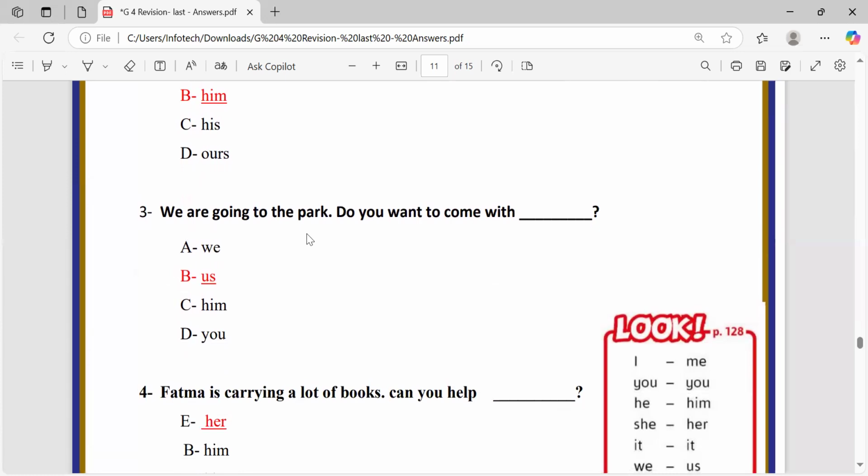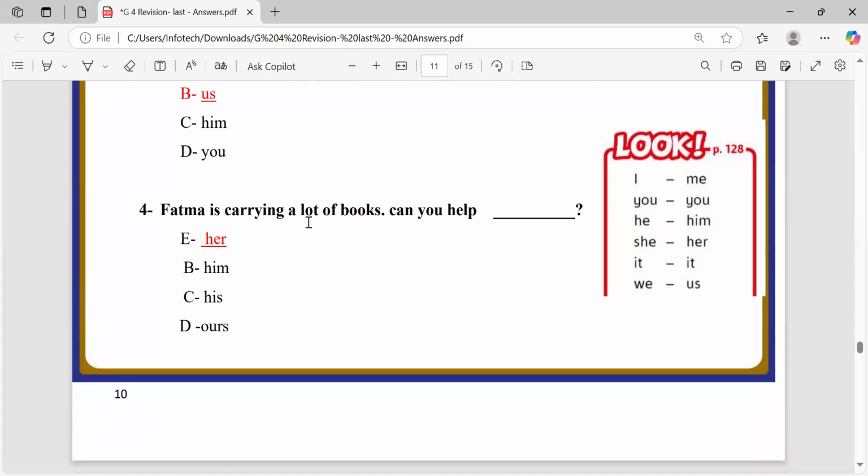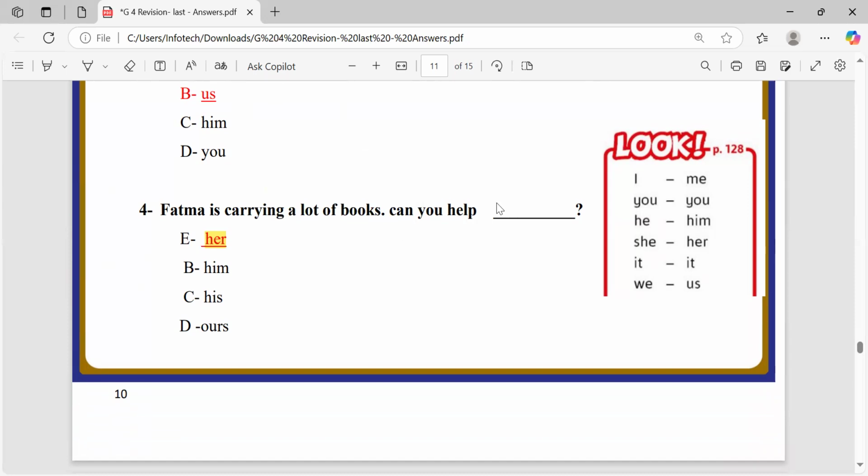We are going to the park. Do you want to come with us? Why, teacher? Because we is plural. It's not singular. Okay. Fatima is carrying a lot of books. Can you help? Fatima is a girl, so we choose her. The object pronoun is the correct answer because you are the subject and Fatima, the girl, is the object. So we choose an object pronoun, which is her.